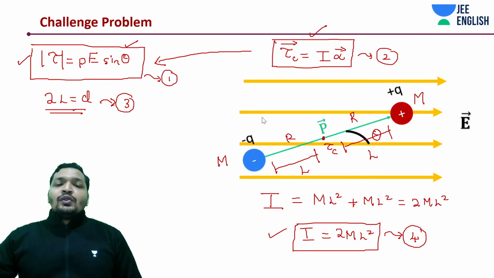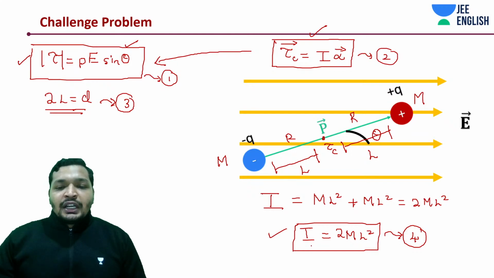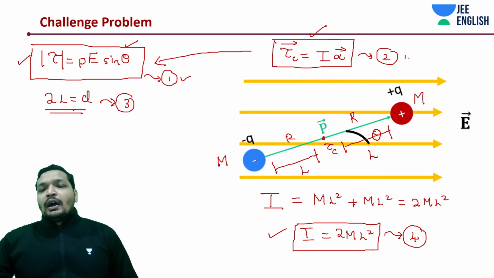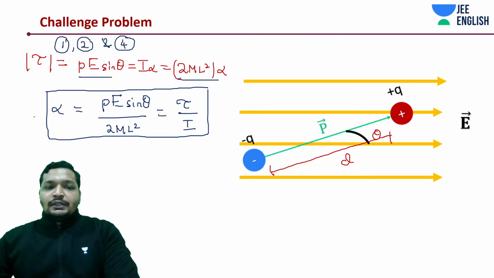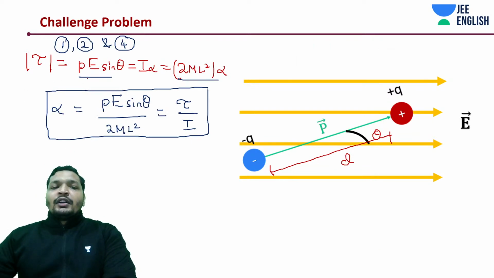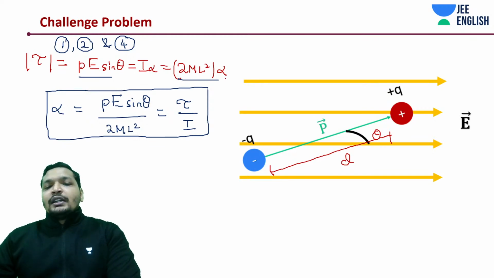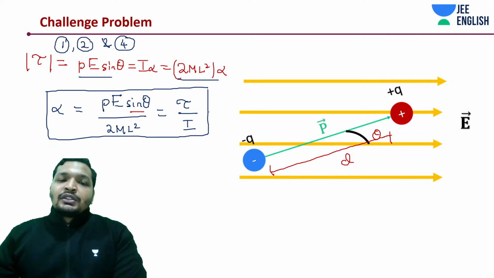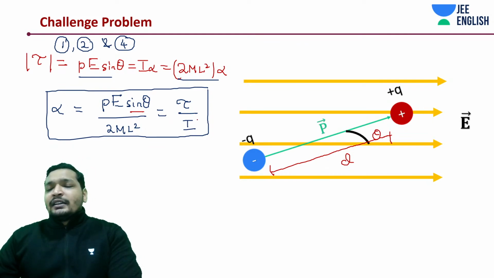Now you got this point, how we derived the moment of inertia I, which is going to be 2ml square. Now from these three equations, 1, 2 and 4, we can write this. I just equated them. Torque is equal to P sin theta, which is equal to I alpha, which is equal to 2ml square into alpha. From here we got alpha, the angular acceleration, to be P sin theta divided by 2ml square, which is nothing but torque divided by I, the moment of inertia.